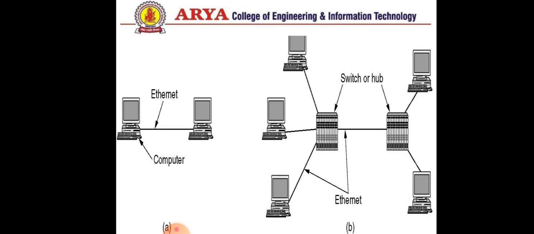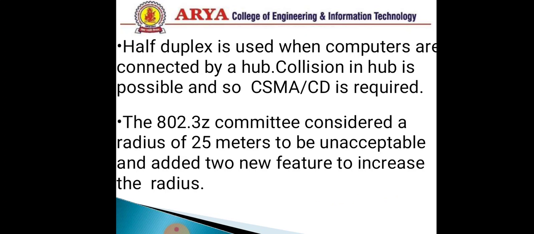This is the topology of gigabit Ethernet. Here also we are connected by a switch, or we can say hubs, the connecting devices like switches and hubs, and this is a point to point connection. Half duplex is used when computers are connected by a hub. Collision is possible with a hub, and so CSMA/CD is required.